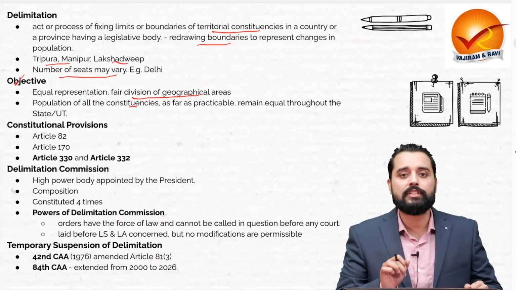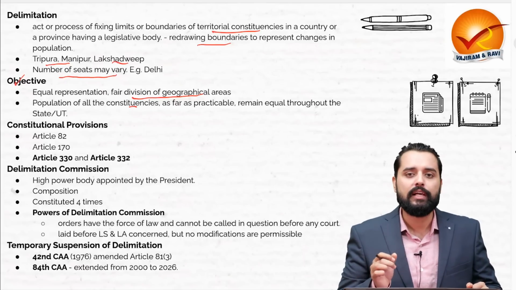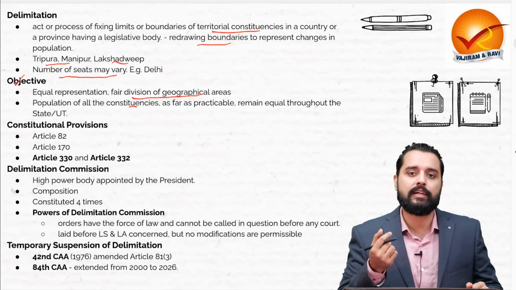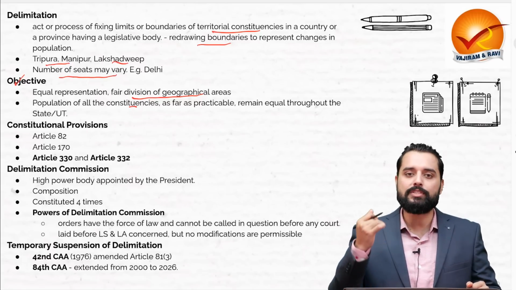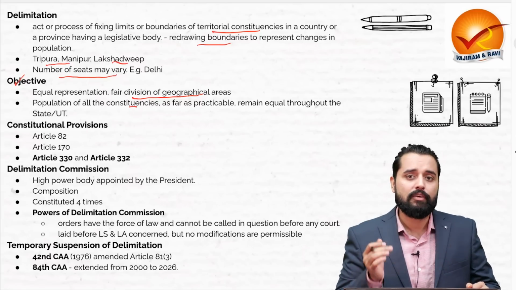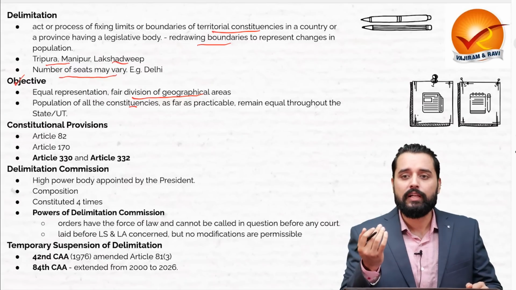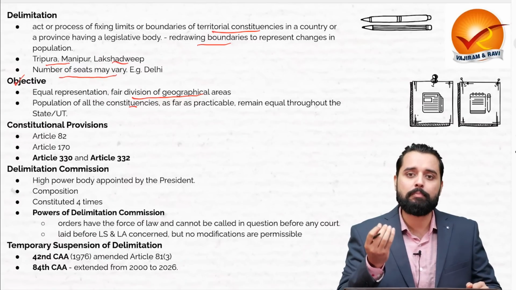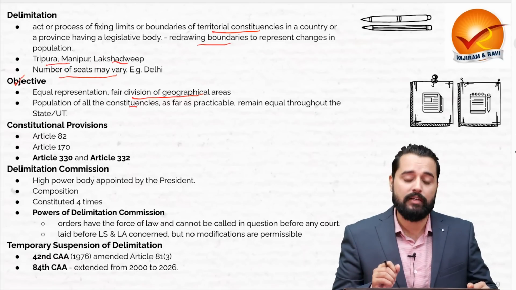Now, this provision has remained contentious, and that is why the states which are taking population controlling measures at times feel that they are at a disadvantage. For example, the southern states, because there the population increase will not be as much, whereas in the northern states, because the population increase is more, the number of MPs that they will be sending to the parliament will be higher.